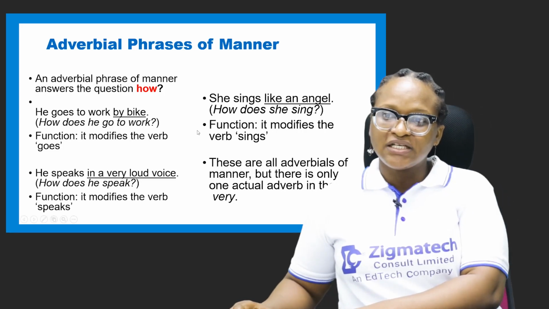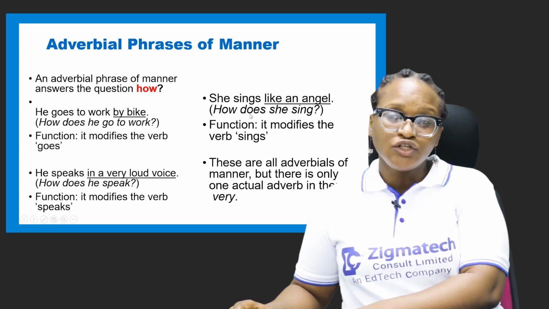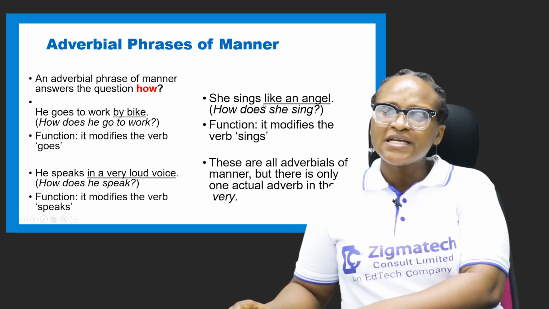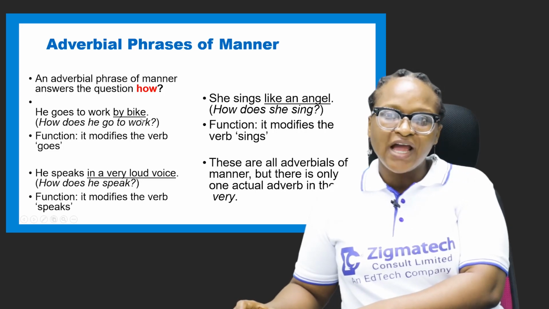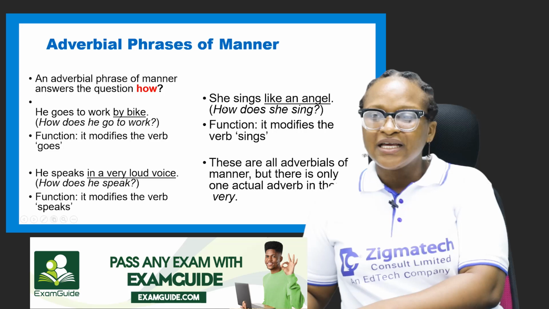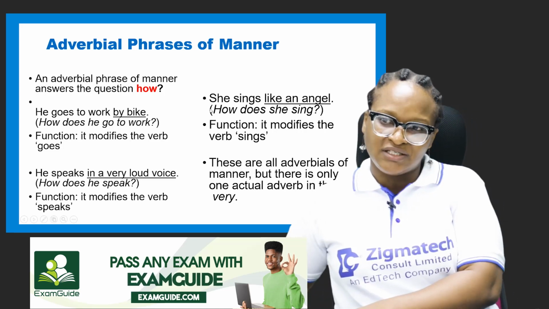The next one says she sings. How does she sing? Like an angel. So you see that each of these words used to start off the adverbial phrase isn't an adverb. That's one thing we must understand.